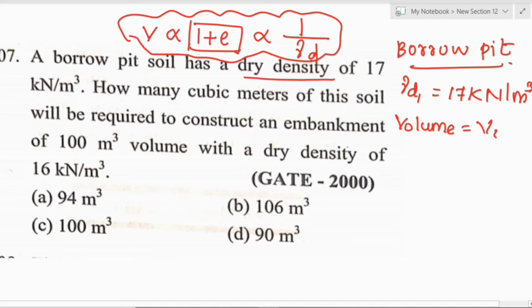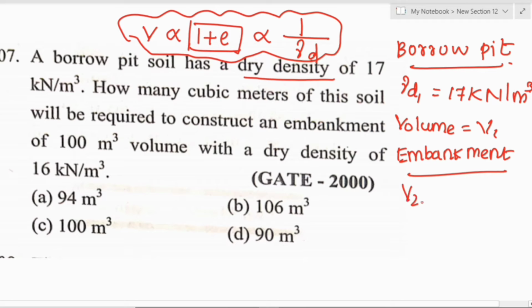Next, we go to the embankment. We want to construct an embankment. What is given for the embankment? How many cubic meters of soil are required to construct an embankment of 100 meter cube volume?